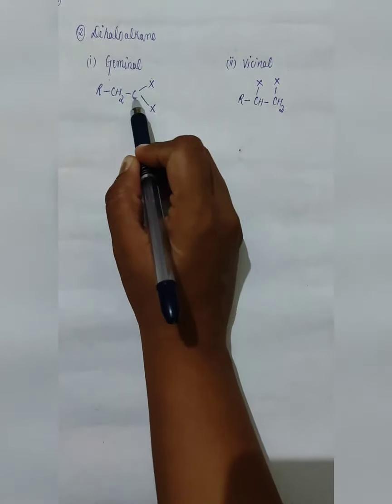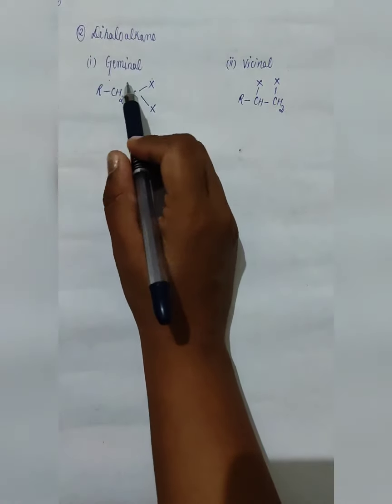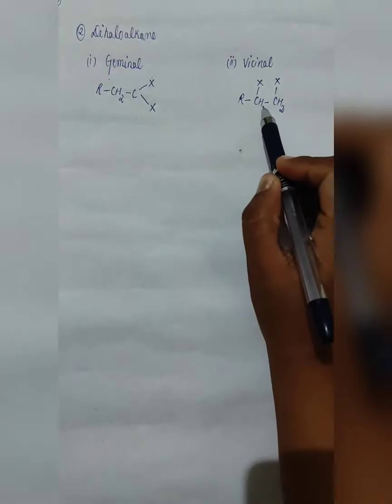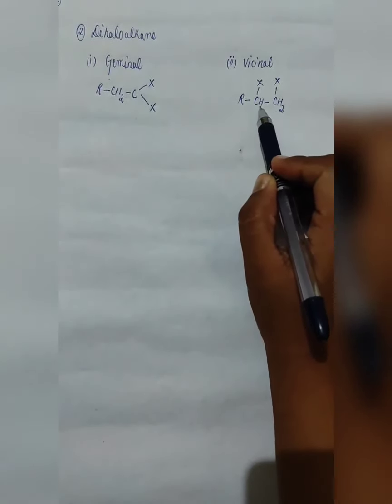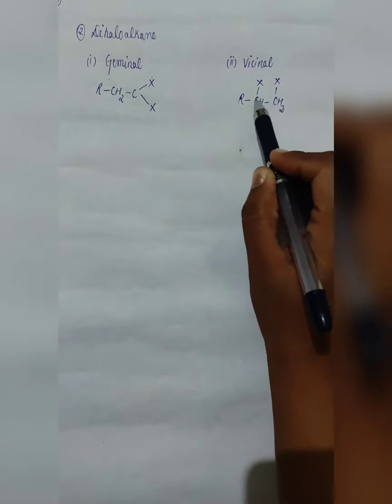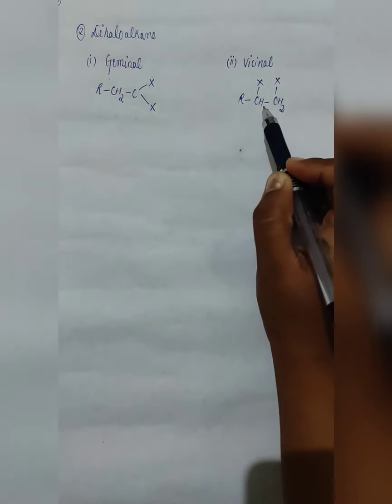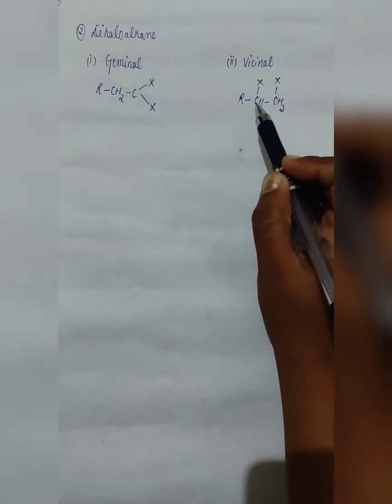When two halogens are present on a single carbon, it comes under the category geminal. And when the two halogens are present on two neighboring carbon atoms, it comes under the vicinal category.